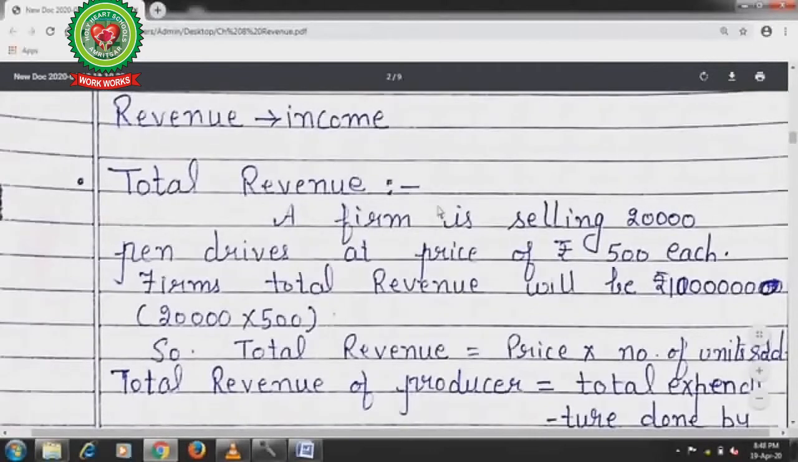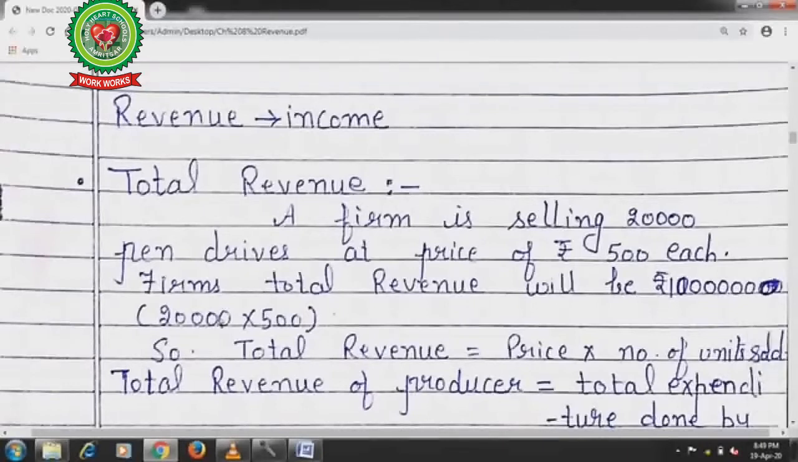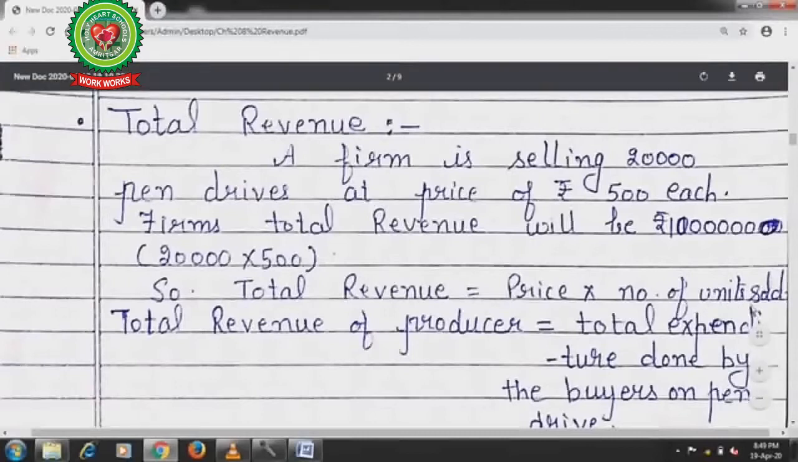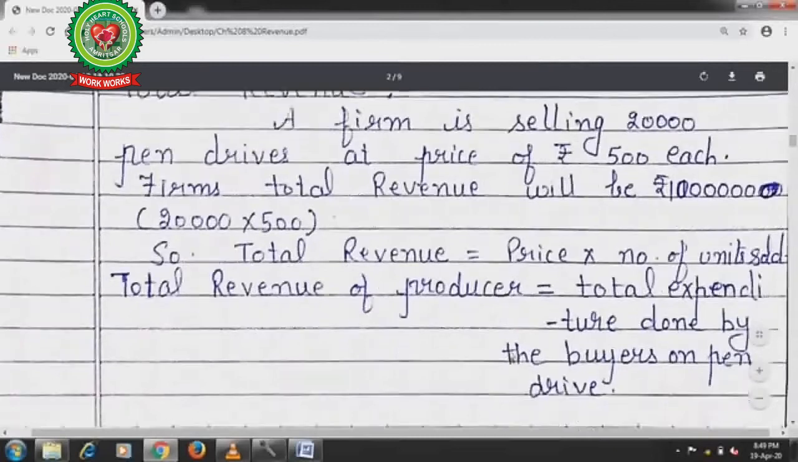So total revenue: first of all, a firm is selling 20,000 pen drives at a price of rupees 500 each. The firm's total revenue will be rupees 1 crore. When we multiply quantity with price, we get this answer. So total revenue is equal to the price multiplied by the units sold. Total revenue of the producer is nothing but the expenditure done by the buyers on the pen drive. Done students?